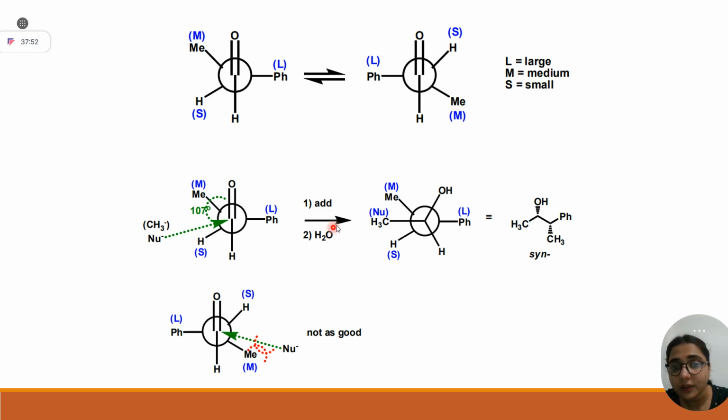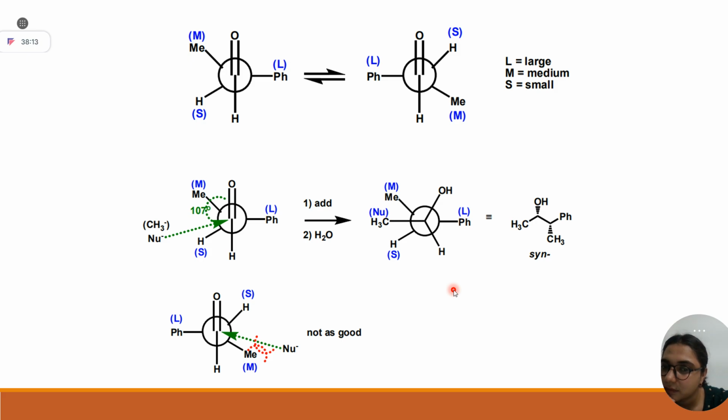Then what you have to draw, you just have to pick the line which has opposite groups. Phenyl and CH3 are opposite in zigzag fashion. It is coming down, it is going up. I hope you all are clear with Newman and Sawhorse projection.